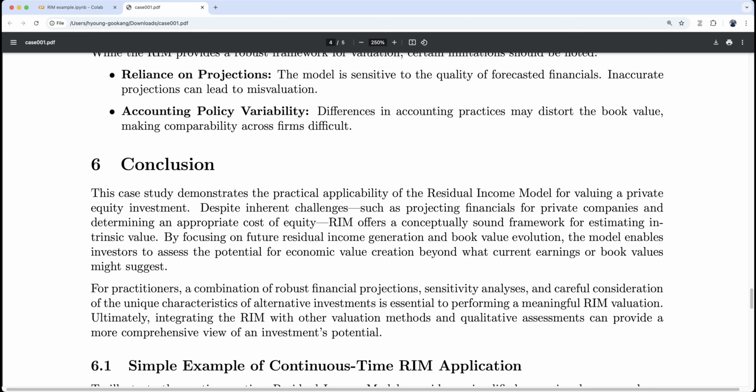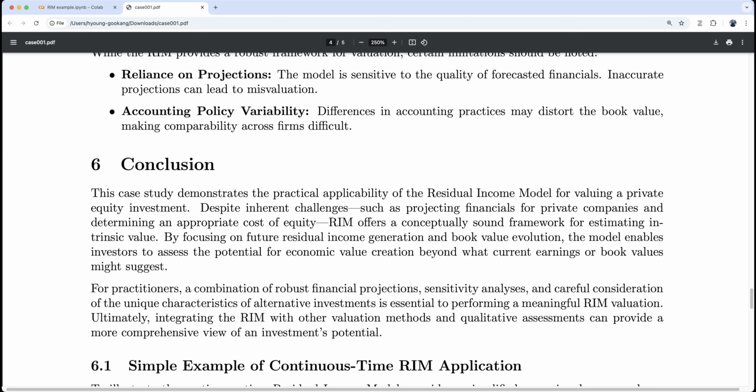That is the big advantage over textbook valuation models like NPV. Okay, by using this framework, we can highlight future residual income generation, potential economic value creation. We can directly assess whether a particular company has the potential for value creation or not. Then we have to check its business model.